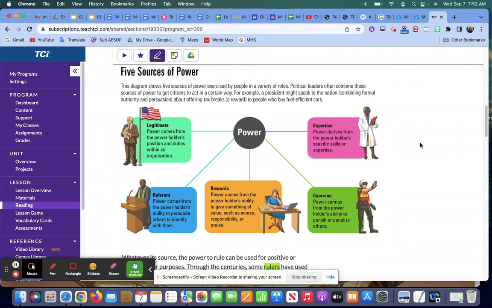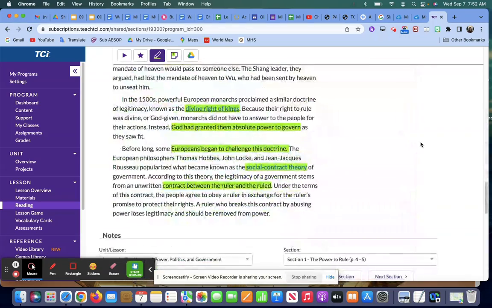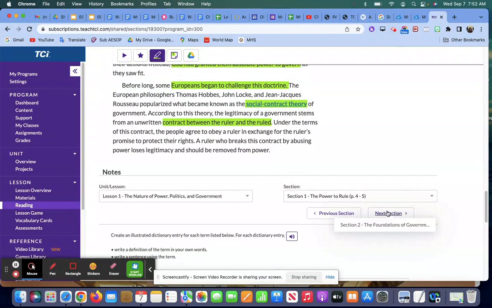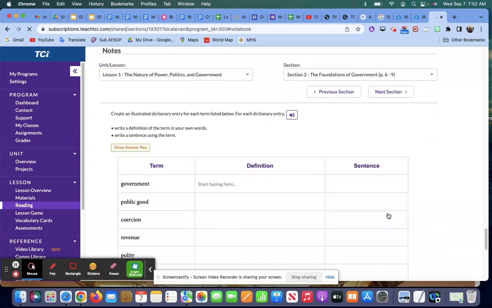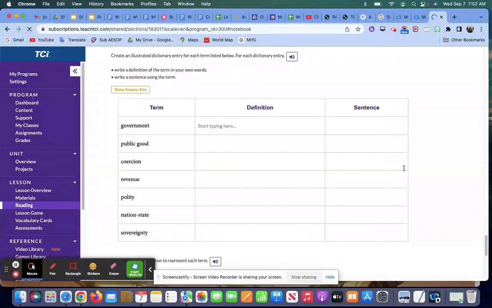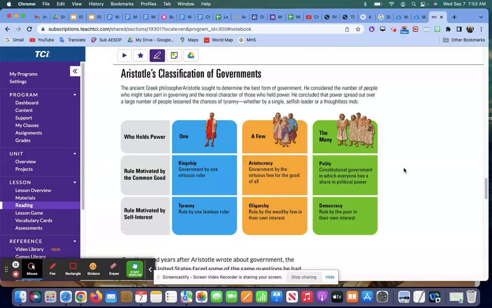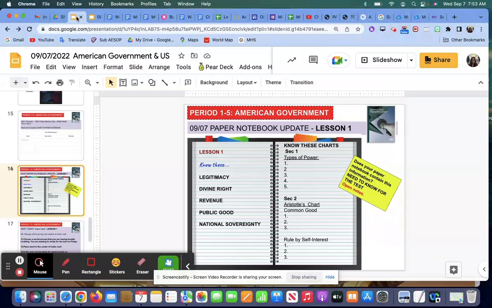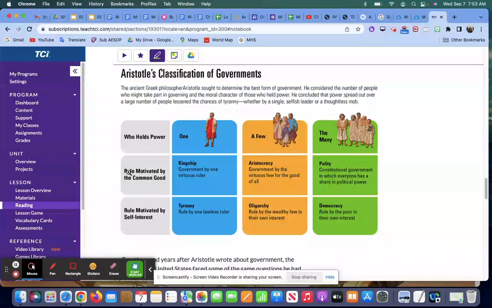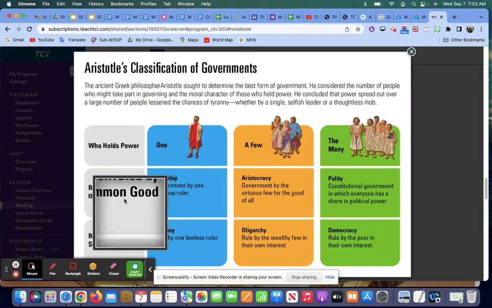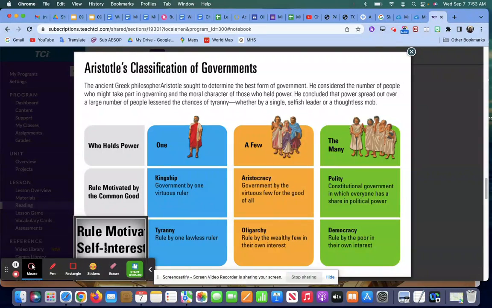I'm going to go on to the next section too. I'm going to do it this way so you can see how to get to the next section. So section 2, I'm pressing the button. It takes me to the bottom of the page, so I have to go up a little bit here. And this is Aristotle's classification of governments. So again, on this slide, I'm telling you to go to common good and self-interest. Here's common good, right here, and here's self-interest.